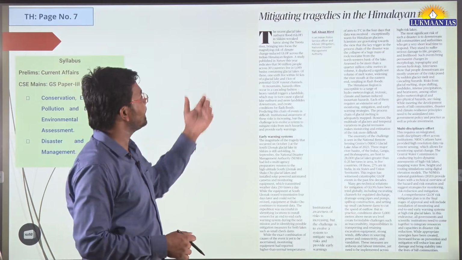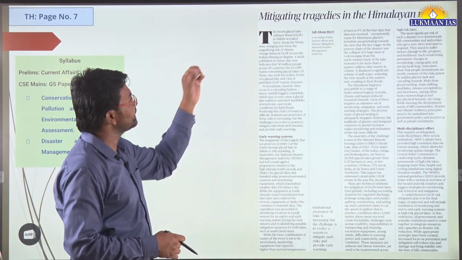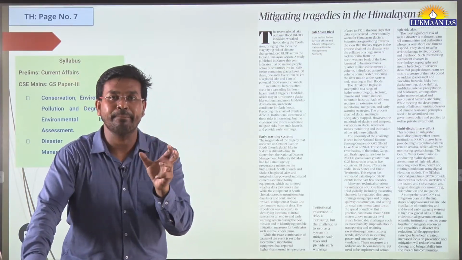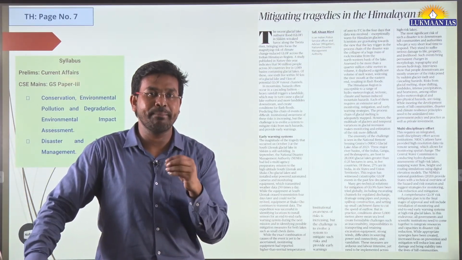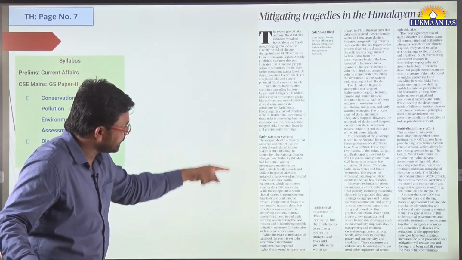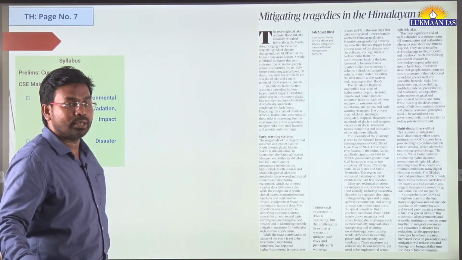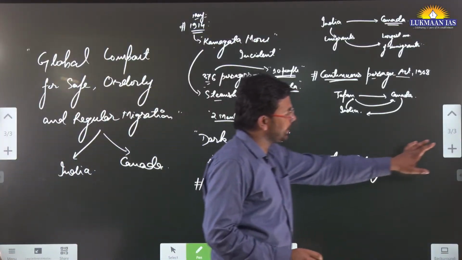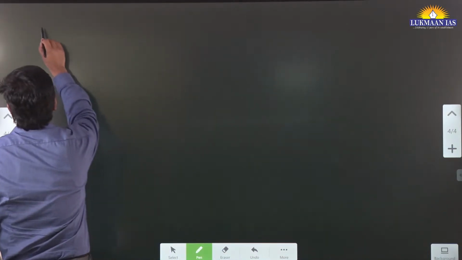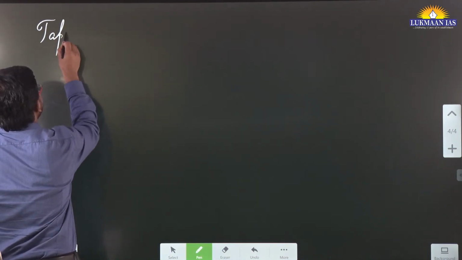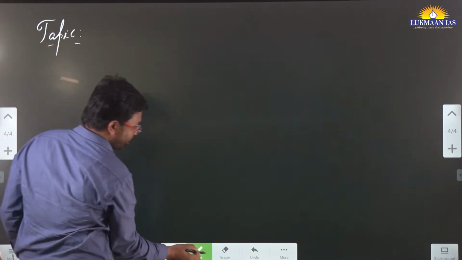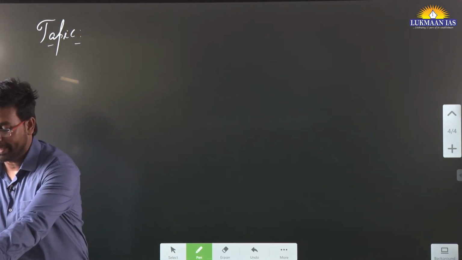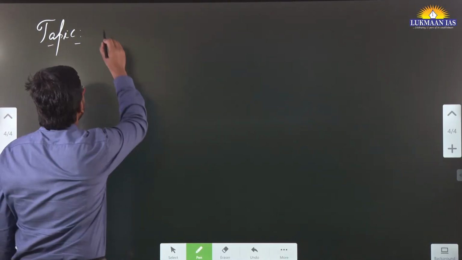Then we have another topic. It says mitigating tragedies in the Himalayan region. Okay, so in the beginning today we have mapped the Indian Himalayan region. So this topic is related to that mapping. So let us discuss this topic in detail now. The name of the topic is mitigating tragedies in the Himalayan region.